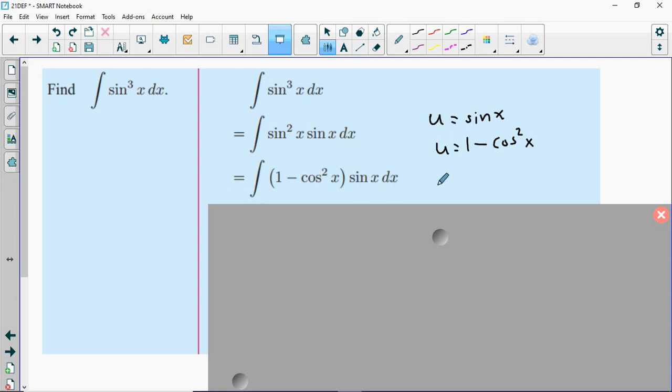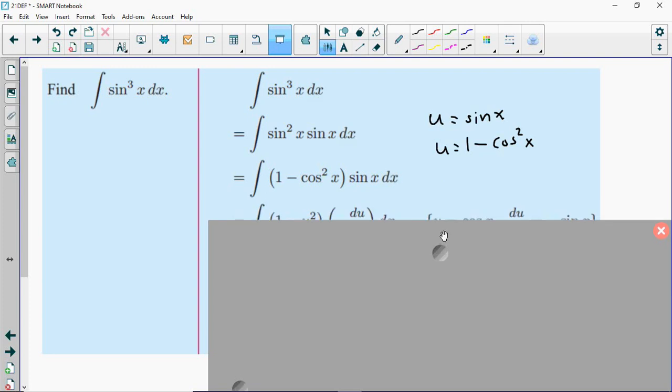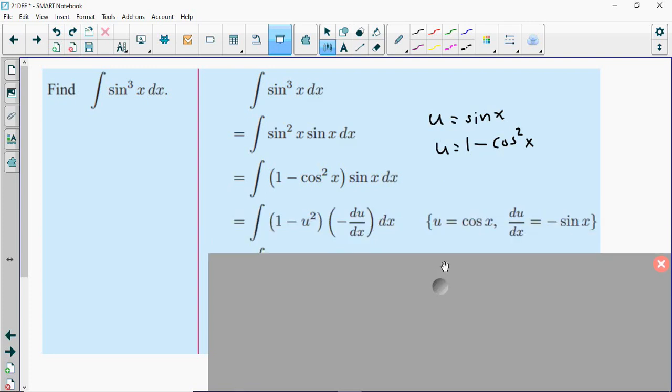And the answer is going to be just to set u equal to cosine. That ends up working out pretty nicely because we can put that in for our u and have 1 minus u squared. But then our du is just negative sine, which makes this equal to negative du.